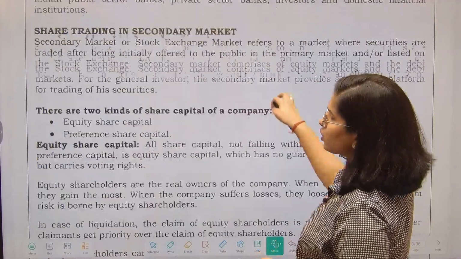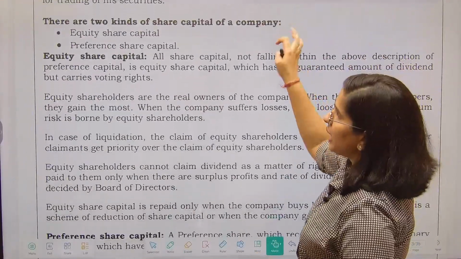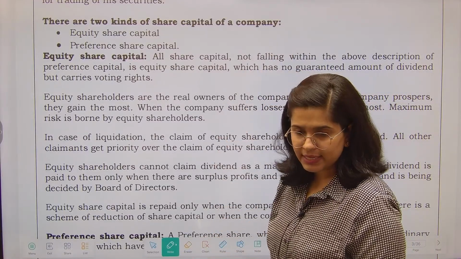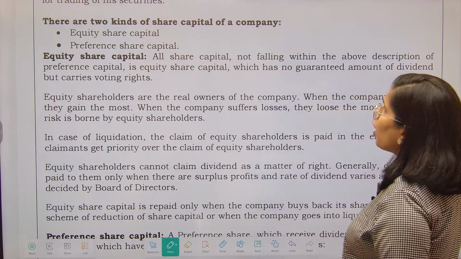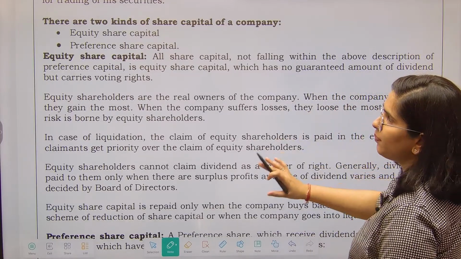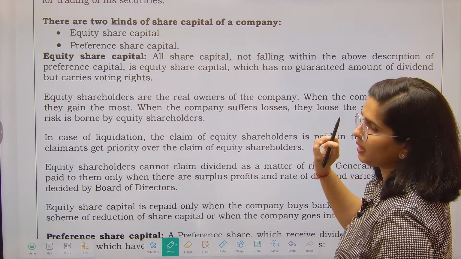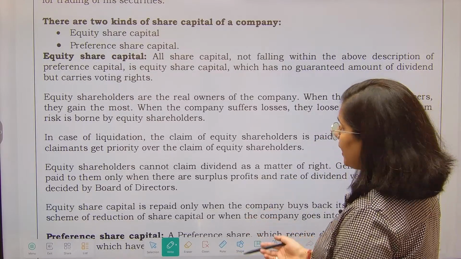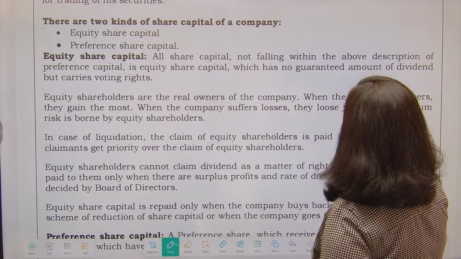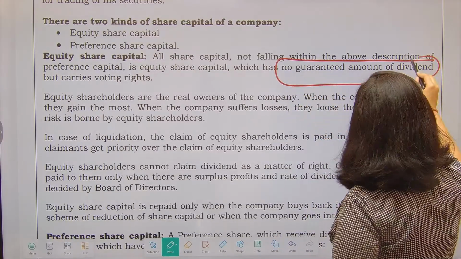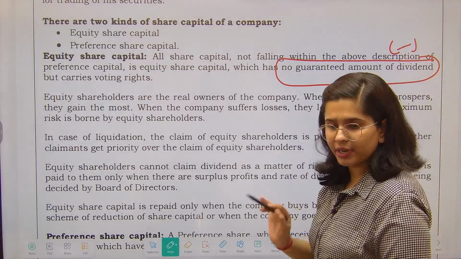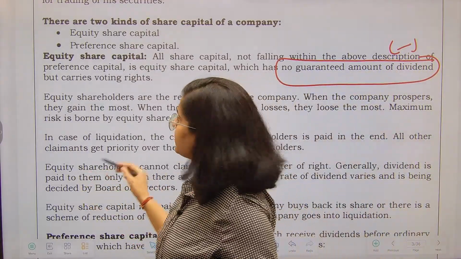So there are two kinds of share capital in a company: equity share capital and preference share capital. We did talk about it in detail, right? Equity share capital is all share capital not falling within the preference capital description. मतलब जो preference capital नहीं है वो हमारे लिए क्या है? Equity capital. Why is equity capital important? First of all, this is a drawback that there is no guaranteed amount of dividend. Dividend की कोई guarantee नहीं है.